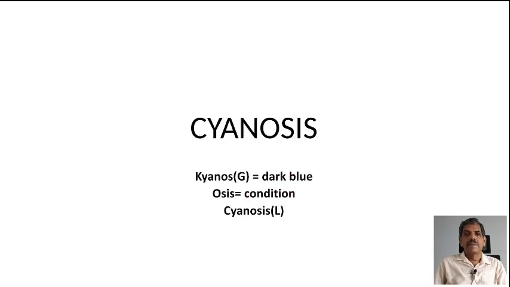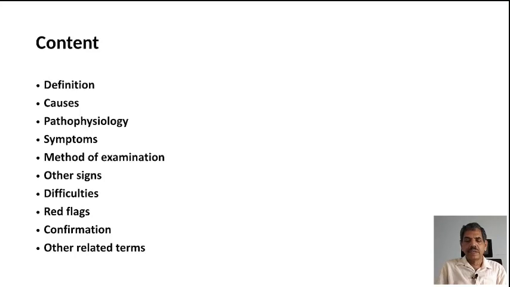From this term, cyanosis is derived as a Latin term. Today I am going to deal with this topic under the headings: definition, causes, pathophysiology, symptoms, method of examination, other signs, difficulties, red flags, confirmation, and other related terms.